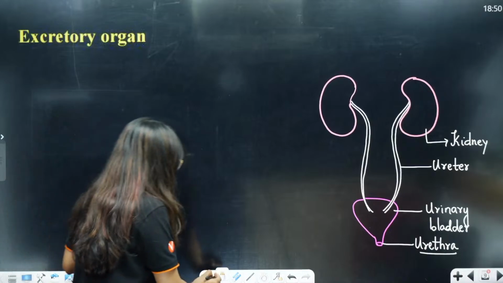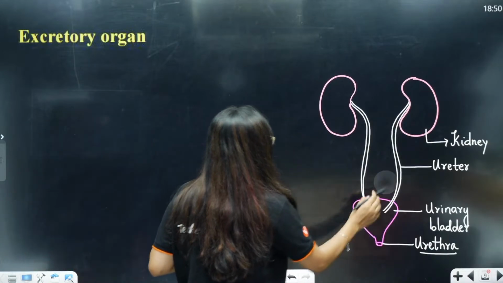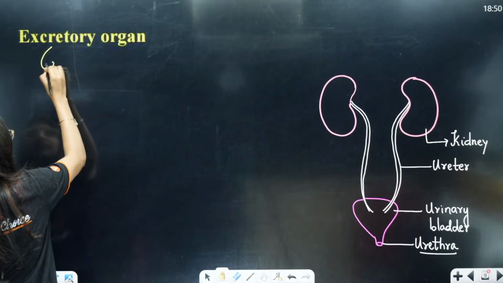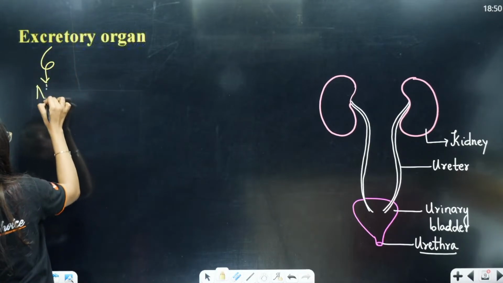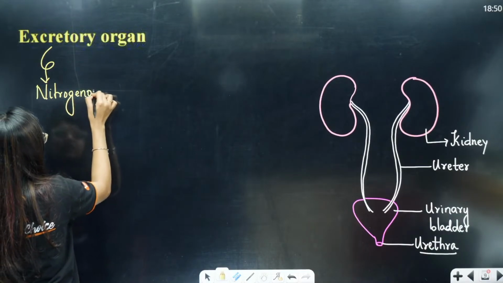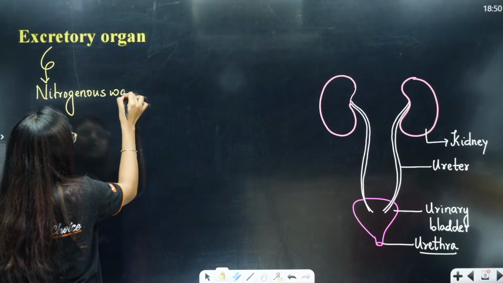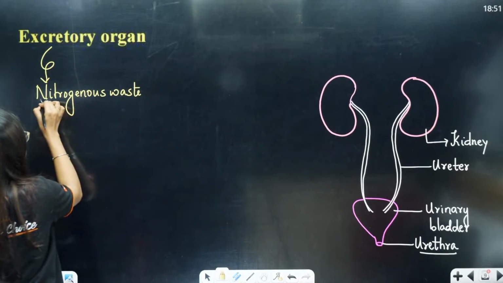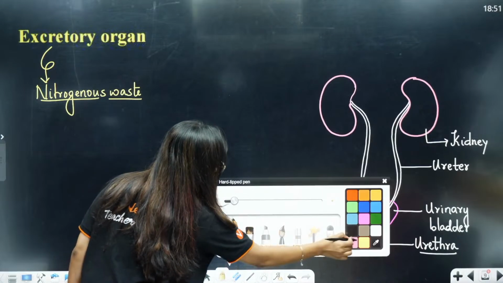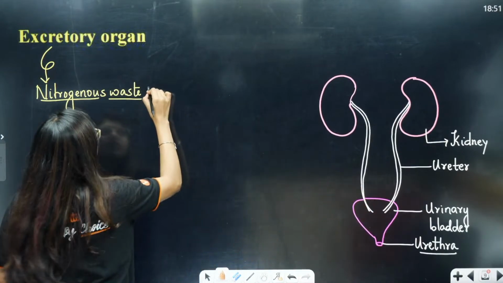Now, when you talk about excretion, you have to learn about the 3 nitrogenous wastes. Now, what is nitrogenous waste? Obviously, waste, ma'am, okay. Metabolic waste. Nitrogenous waste or your metabolic waste. Nitrogenous wastes students are of 3 types, okay. The 3 types are mentioned in NCERT, so we are going to learn about that.